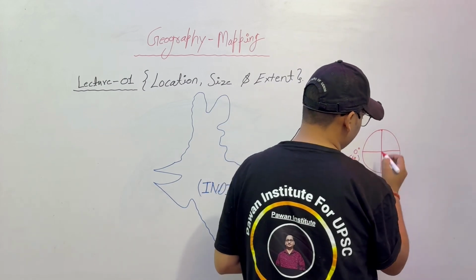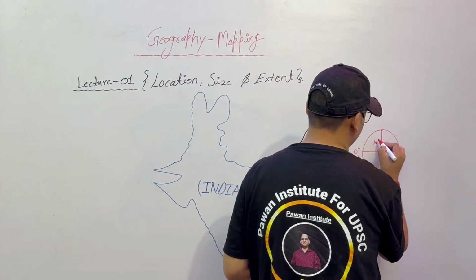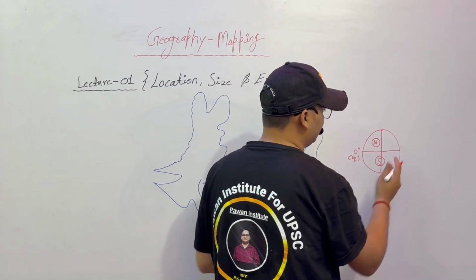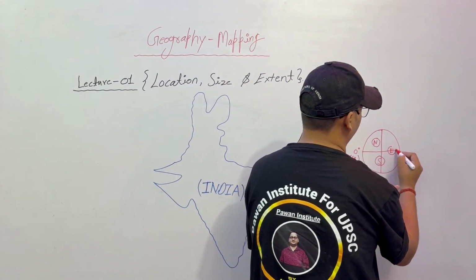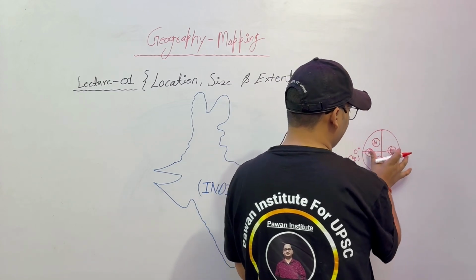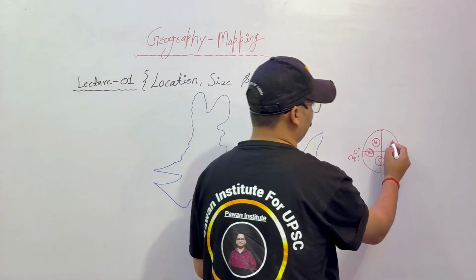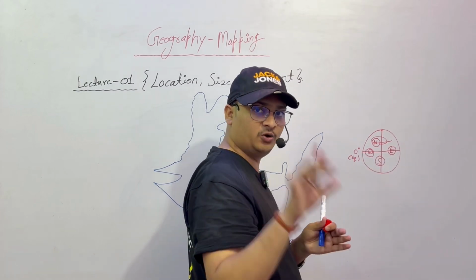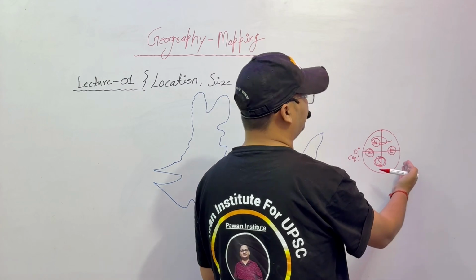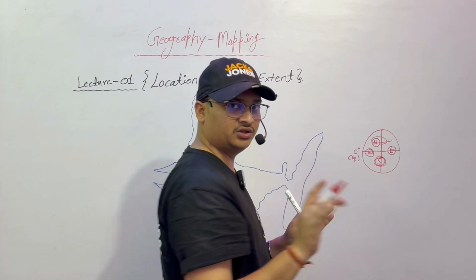The whole upper portion is the northern hemisphere, the portion below is the southern hemisphere, this portion is the east hemisphere, and this portion is the west hemisphere. The line which divides the earth into two parts is the equator. The portion above the equator is the north hemisphere, the portion below the equator is the south hemisphere, the portion to the right of the 0 degree prime meridian is east, and the other is west. So try to understand this.